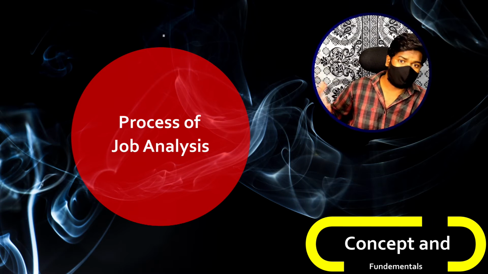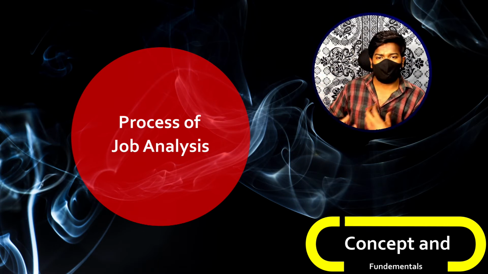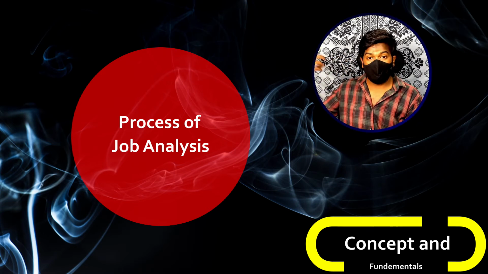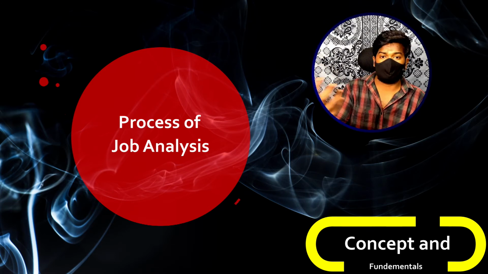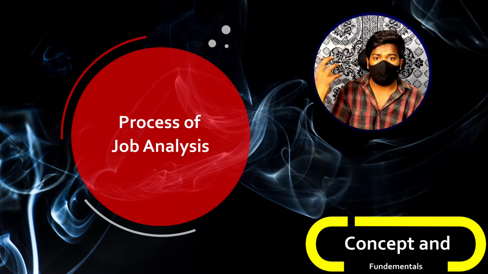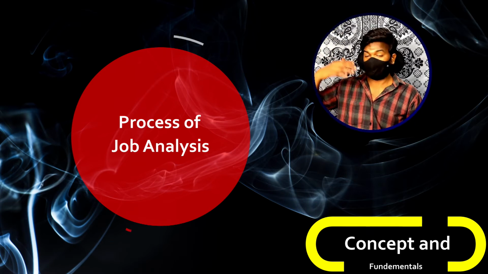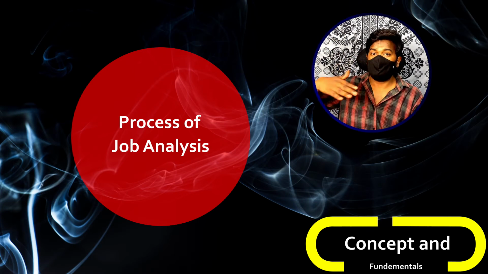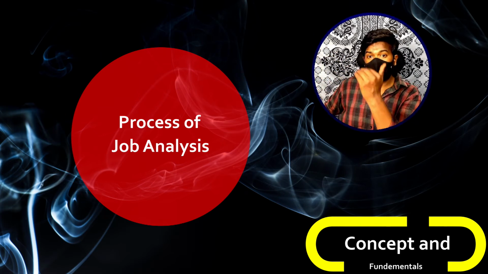In our example, we have chosen only some of the jobs. We thought that since there is no workforce, there is no point in having different individuals or different heads for each and every small function in human resource management. So we are planning to consolidate some of the jobs of some of the heads. In this way, we have set our objectives. That is the first step in the process of job analysis. Next, we have chosen the jobs which we want to do job analysis for. The third step, we do job analysis.